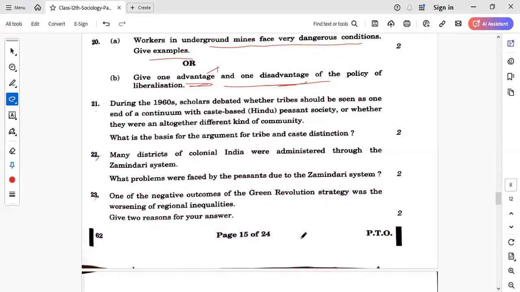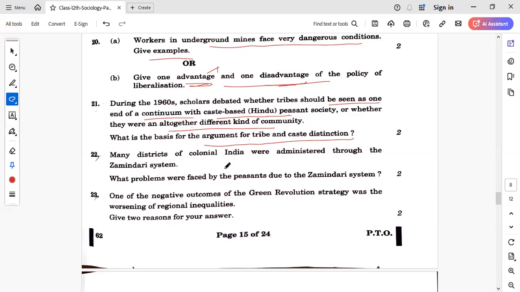Then during the 1960s, scholars debated whether tribes should be seen as one end of a continuum with the caste-based Hindu peasant society, or whether they are an altogether different kind of community. What is the basis for the argument for tribe and caste distinction? The basis is that the tribal population had their own myth, right? A niche where they used to live. And then during the colonial government, certain displacements took place and their livelihood had gone. So now the problem occurred of where and how they should be treated, right? So you can talk about their livelihood issues and their displacement issues.